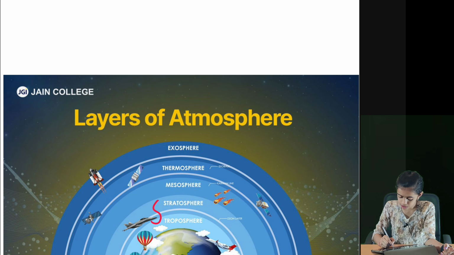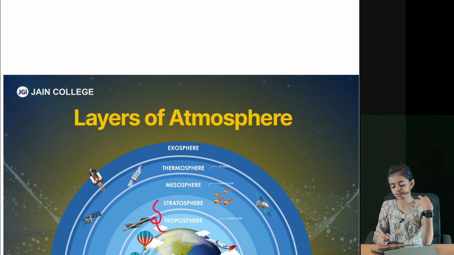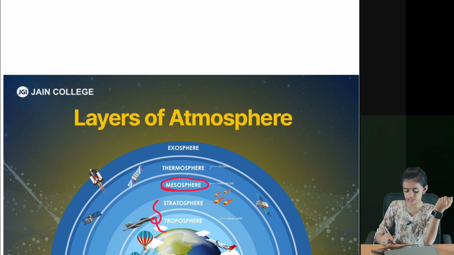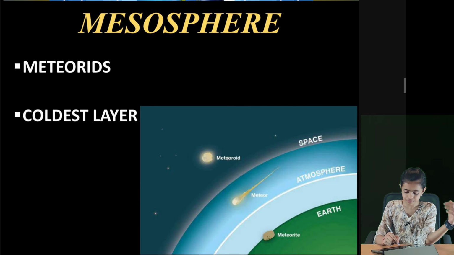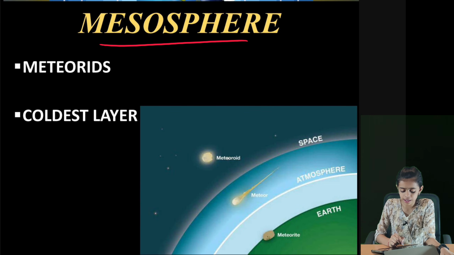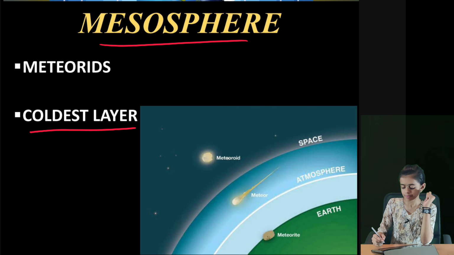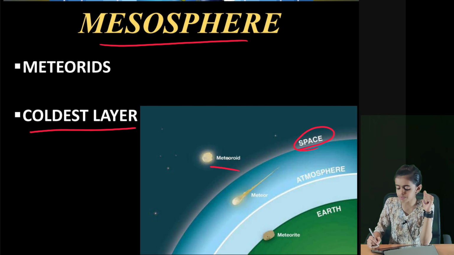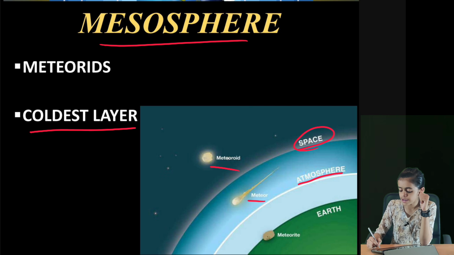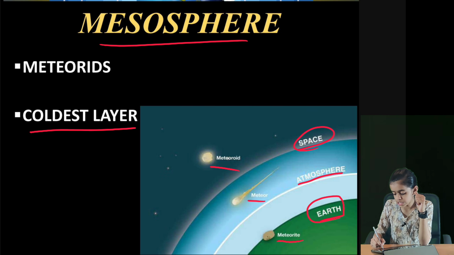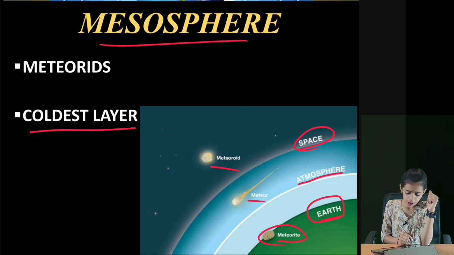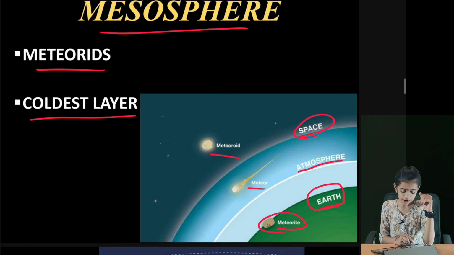We learnt already about these two layers. Next we will learn about the third layer known as the mesosphere. Mesosphere is the coldest layer of the atmosphere, and meteorites burn up while entering this layer. When it is in space, it is known as a meteoroid. When it is in the atmosphere, it is known as a meteor. When it is on the earth, it is known as a meteorite. And it is the coldest layer of the atmosphere.